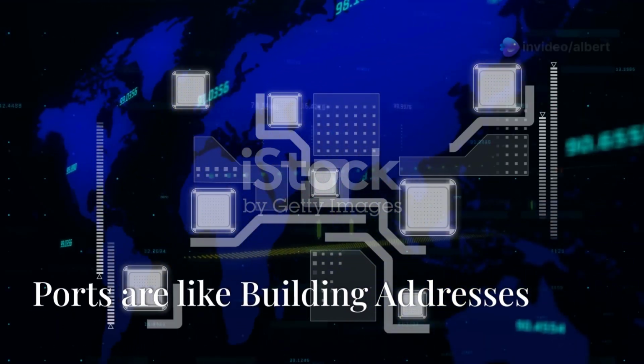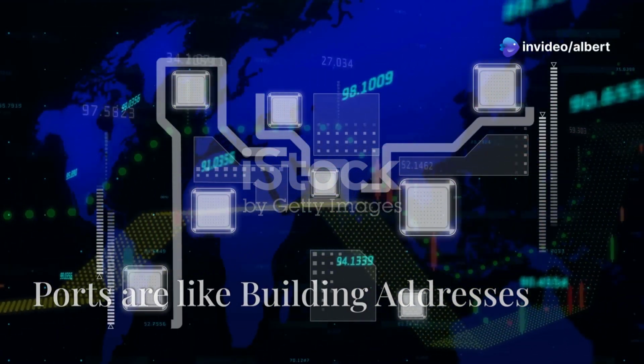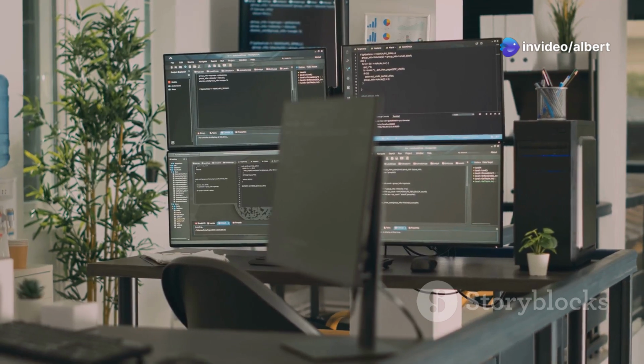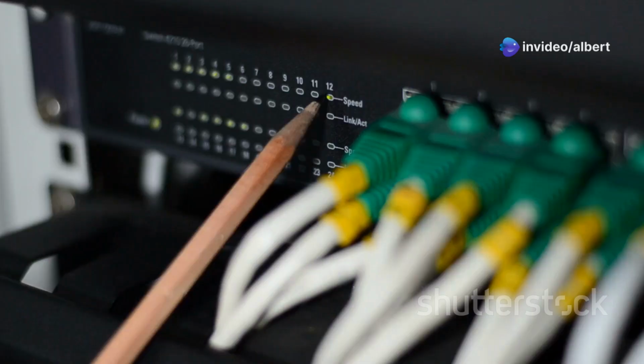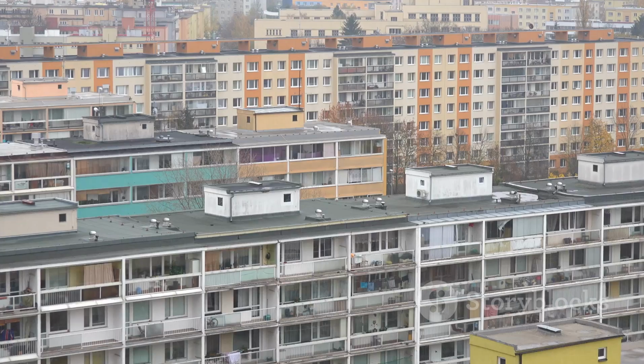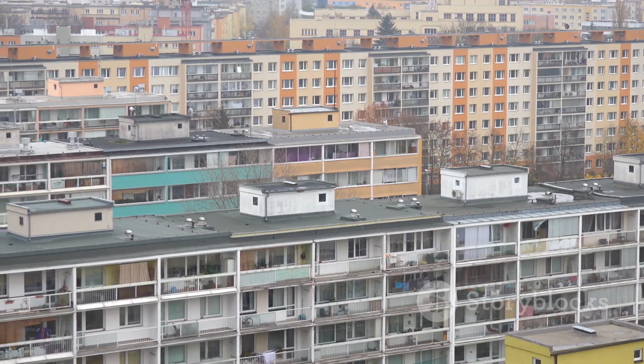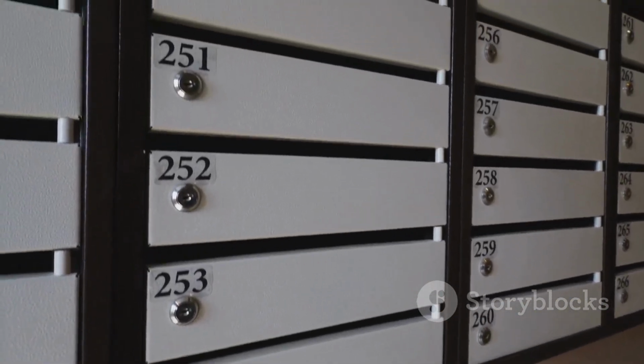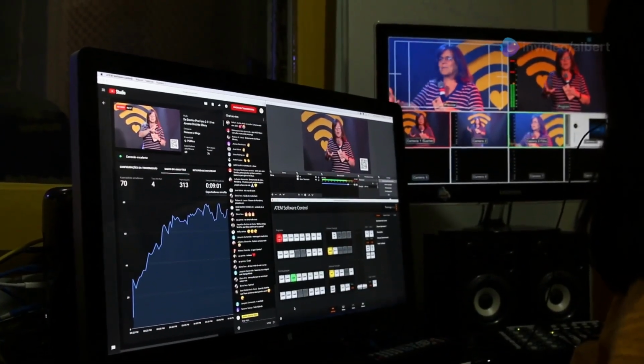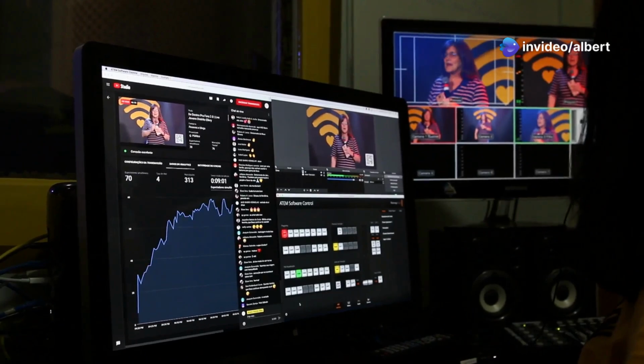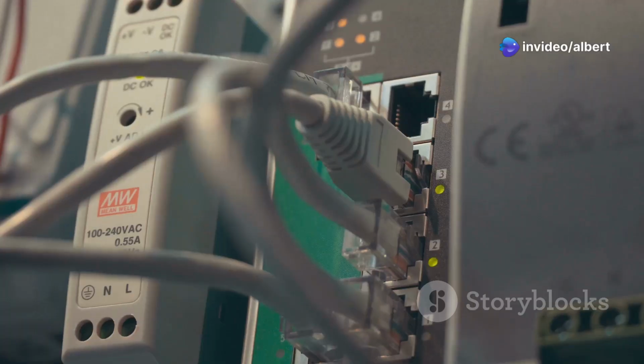So far, we've seen how TCP and UDP deliver data packets. But how do these packets know which application to talk to? That's where port numbers come in. Imagine a large apartment building. Each apartment has a unique number, right? Similarly, each application or service on a computer uses specific port numbers. These ports act like addresses, ensuring data packets reach the correct destination.